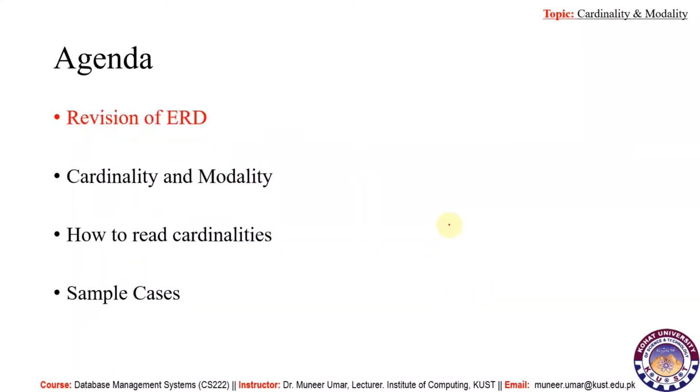This is the agenda for our lecture today. First, we will revise our ERD. We have already studied the entity relationship diagram in our previous lectures, so we will revise this topic again. It is because cardinality and modality are actually part of ERD. Then we will define these two terms in detail and how we can read cardinalities, and at the end of the lecture we will look into some sample cases. These are examples for cardinality and modality.